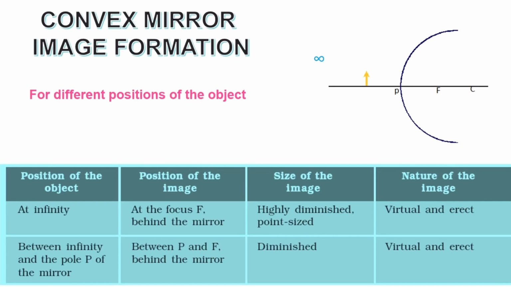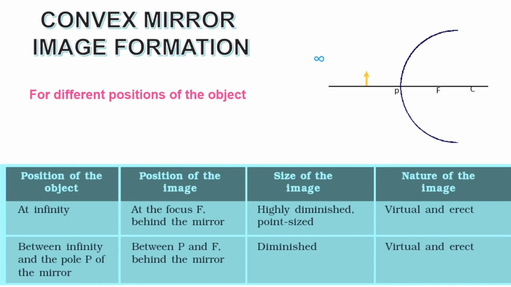When an object is placed between infinity and P, the image is formed between F and P behind the mirror. So this mirror always produces images behind the mirror, that is, virtual images formed at a diminished size.